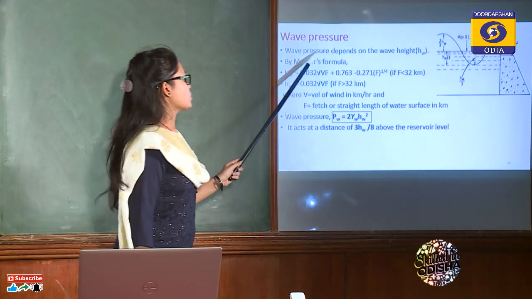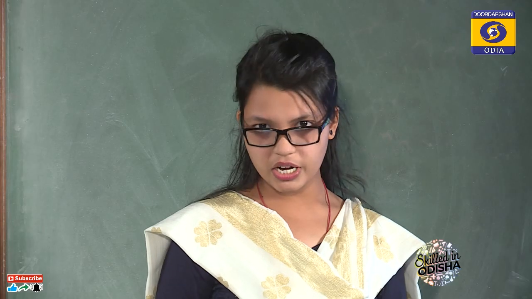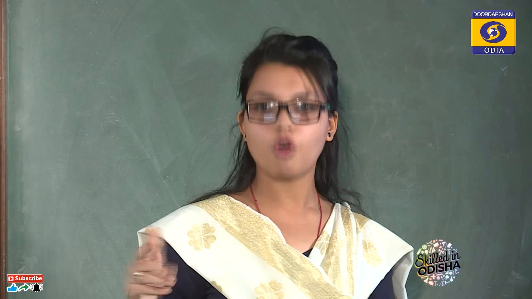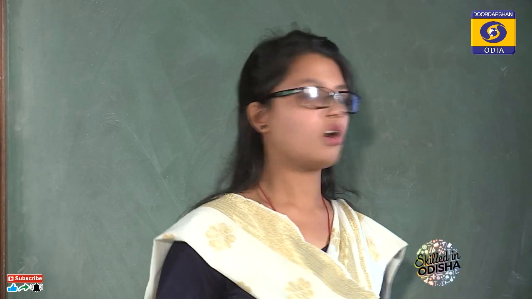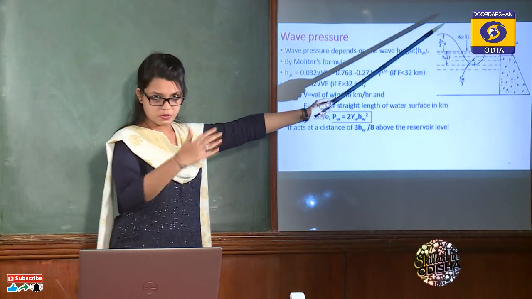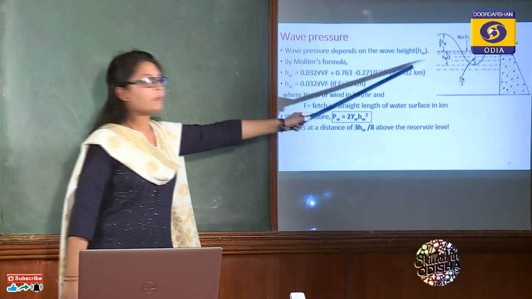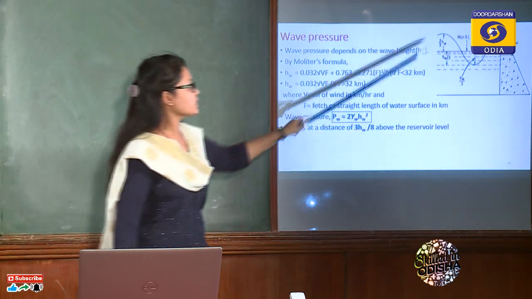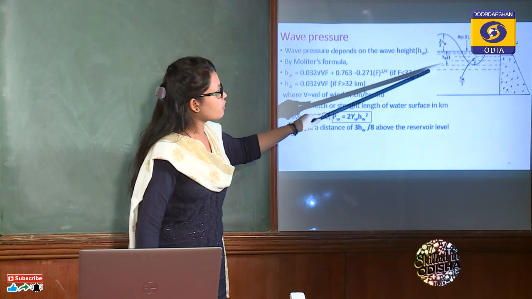Then come to wave pressure. Due to high blowing winds or due to any other reason, waves may form in the water also. That will also exert a pressure on the upstream side, and that will depend upon the height of the wave. So height of the wave is nothing but from the crest to the trough of the wave. So this is the height.